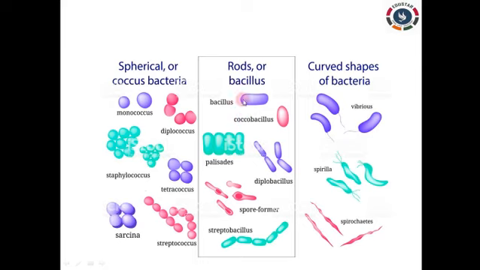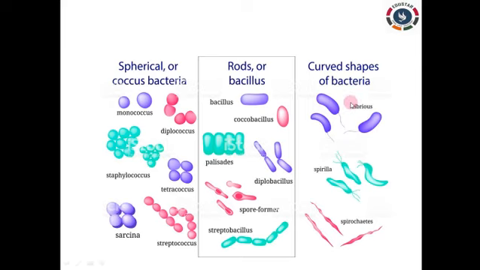The next one is rod-shaped bacteria. That is said to be the bacilli, and in singular we say bacillus. If you take an example, Streptobacillus and Diplobacillus, these are all examples of rod shaped bacteria. We say it as a bacillus.